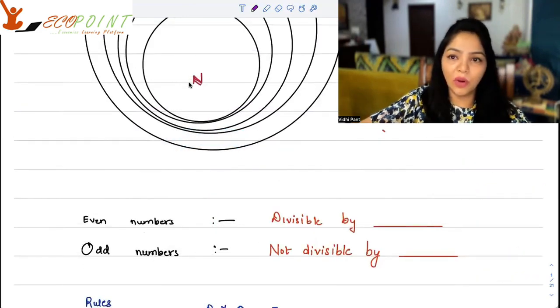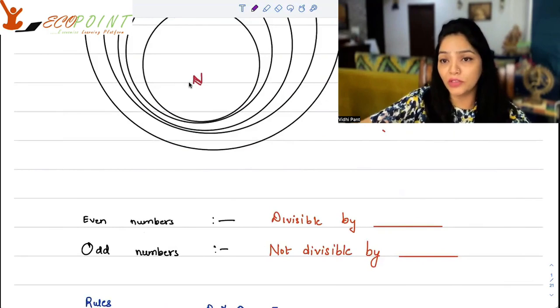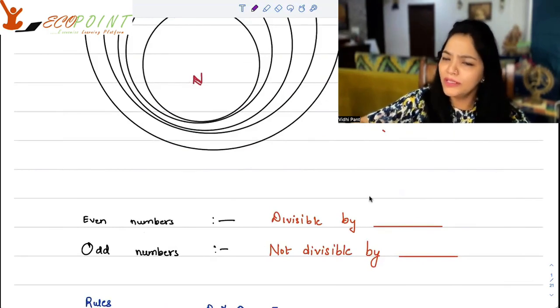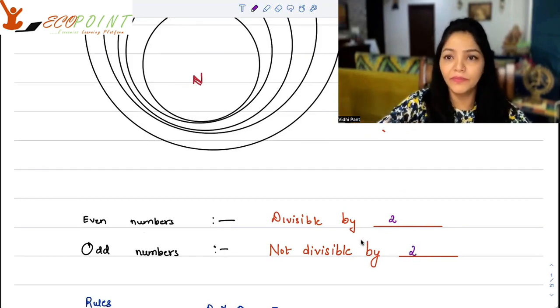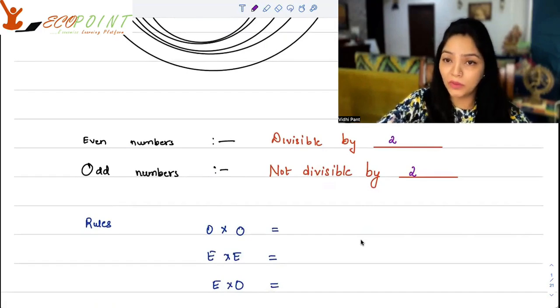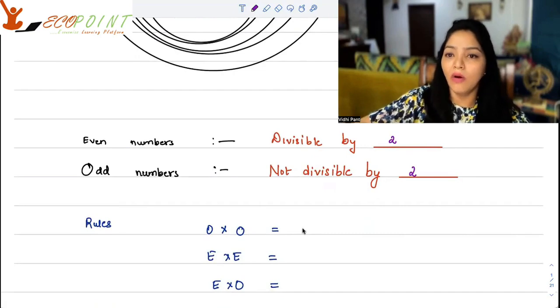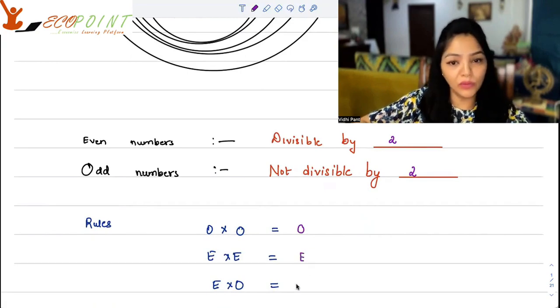Now, you can broadly divide your natural numbers and integers in terms of even numbers and odd numbers. What are even numbers? Even numbers are basically the numbers which are divisible by 2. And the numbers which are not divisible by 2 are called odd numbers. Now, the rules of multiplication when it comes to even and odd should be very clear to you. Odd multiplied by an odd number will give you odd. Even multiplied by an even number will give you even.